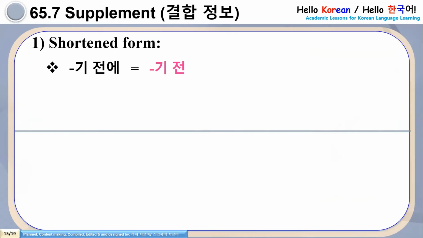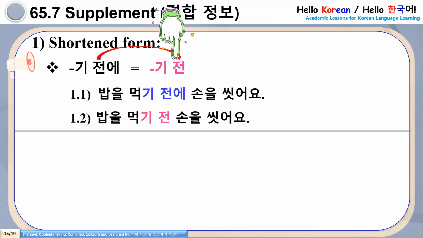So, supplements are here. Number 1, the shortened form of 기 전에 is 기 전. So, we can mention it like this, 1.1. 밥을 먹기 전에 손을 씻어요 is equal to 1.2. 밥을 먹기 전 손을 씻어요.